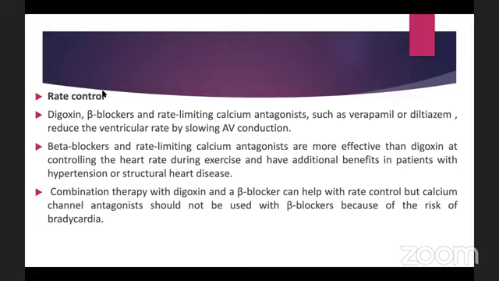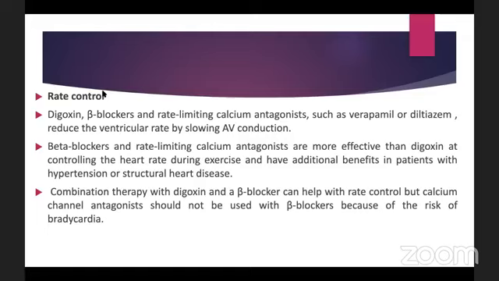I can just remember the drugs of rate control by three letters. So I remember A, B, C, D. A for atrial fibrillation, B for beta blocker, C for calcium channel blocker, and D for digoxin. And this is actually the serial we maintain. For atrial fibrillation, as we already studied, the beta blocker is the first line therapy.